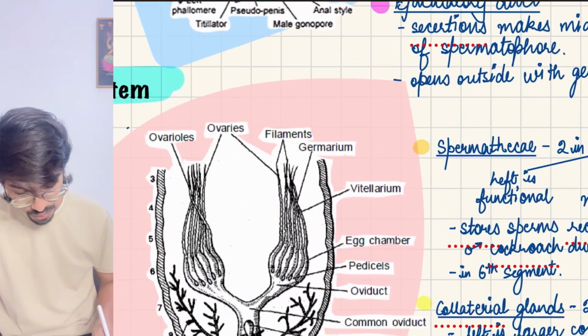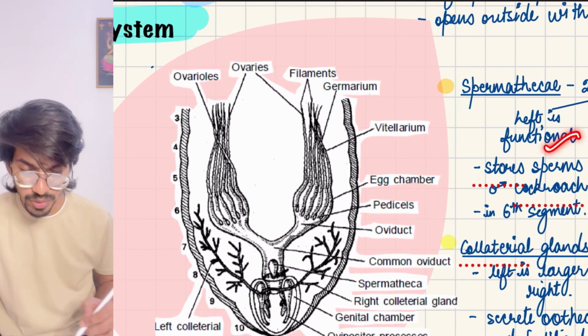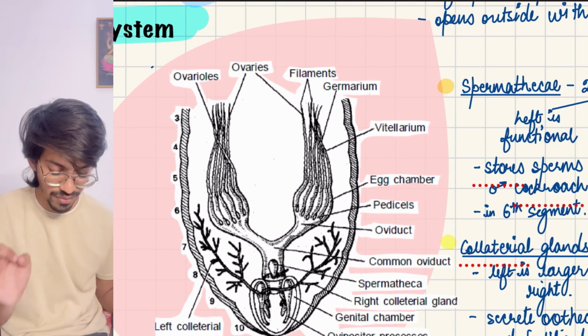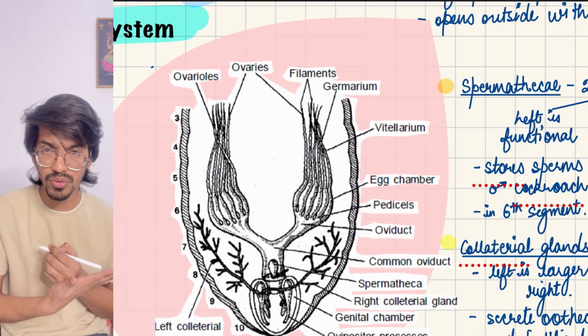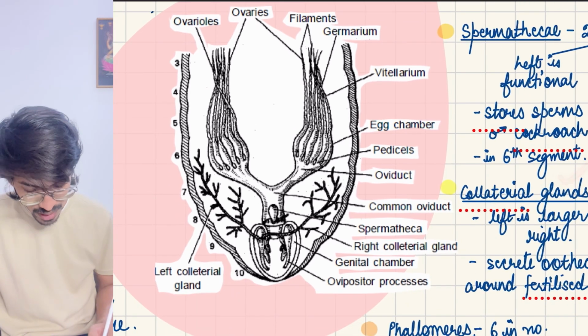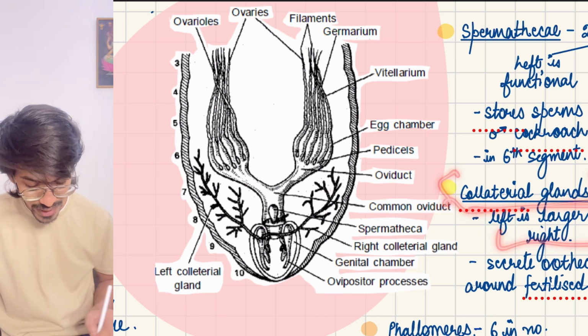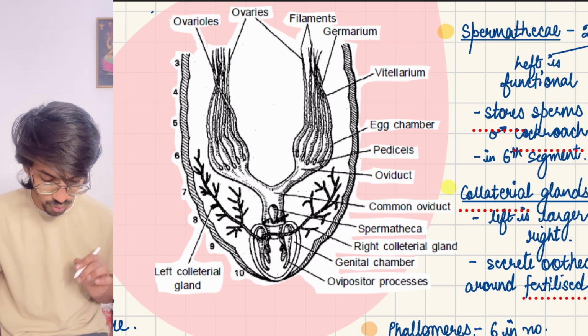Then we have the spermatheca. They are 2 in number. The left is functional, and the right is non-functional. It receives the spermatophores from the male and is present in the 6th segment. During mating, it is being received. Then the collateral glands are 2 in number. The left is larger than the right. It secretes the ootheca, the egg capsule, and fertilization of the egg happens over here.